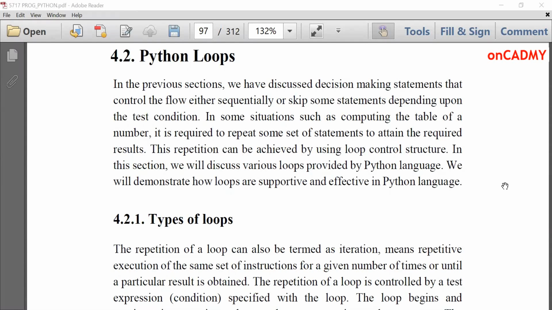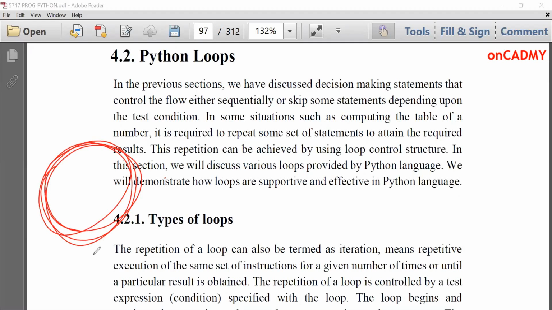Loop is like a circle that we start from a particular point and then go back to it again and again and again until our motive is done or our computation is performed or we get our results.